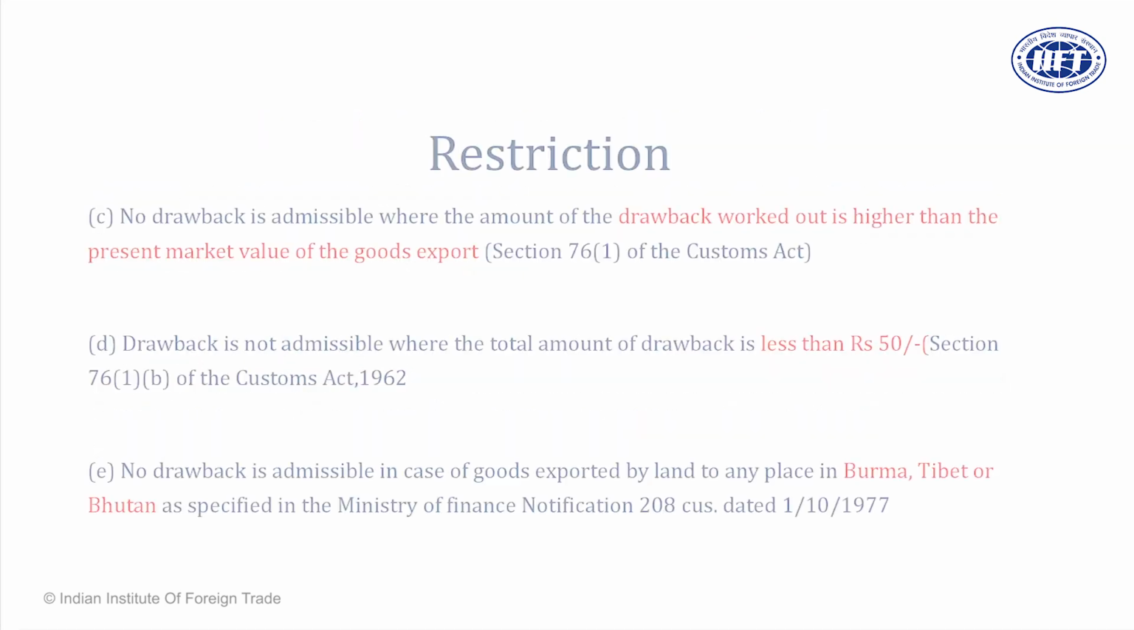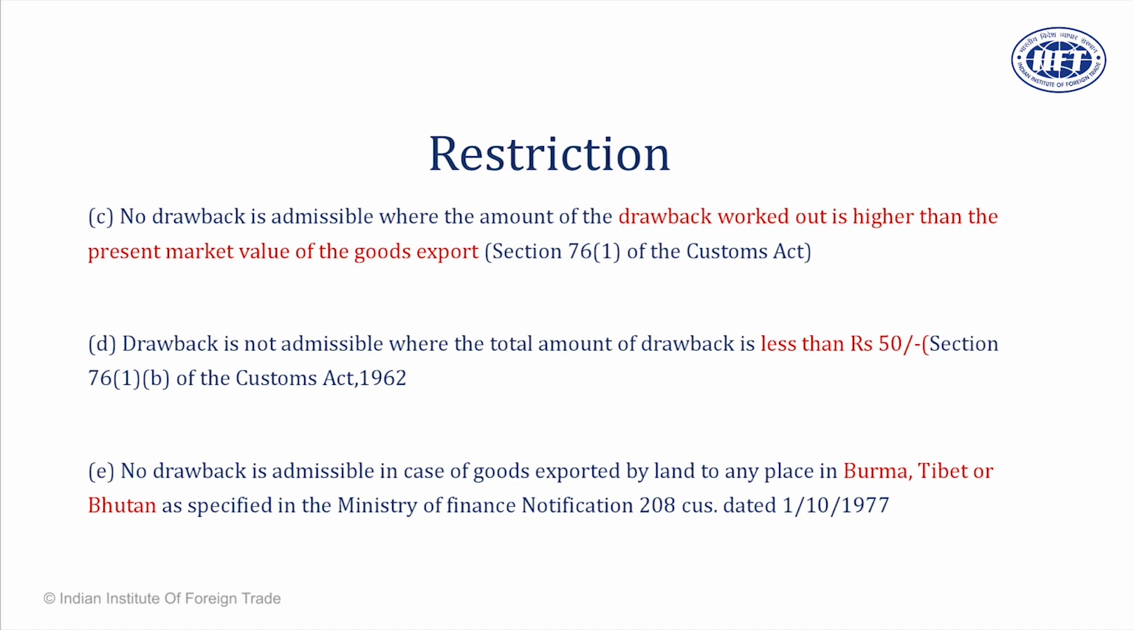No drawback is admissible where amount of drawback is higher than the present market value, as in case of Section 74. And less than 500 rupees, if there is a drawback claim, it is not processed. If goods are going by land route to Burma, Tibet and Bhutan, they are not processed. So with this, we usually cover the whole issues which are related to this.